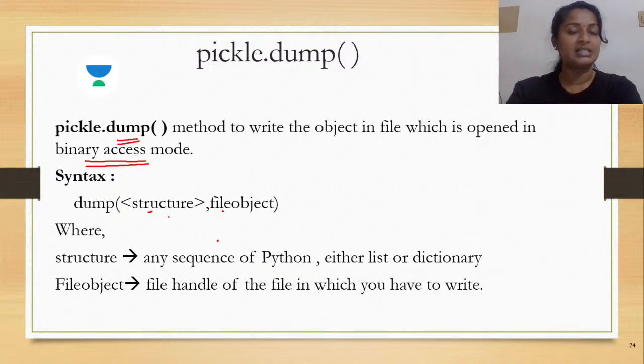See, when we were learning the CSV files, we learned that all the operations with respect to the files were defined in the CSV module, right? So which was the very first thing that you had to do prior to doing any operation on the CSV file? Importing the CSV module, isn't it? So similarly, when you're attempting to do the binary file operation, the first thing you need to do is import the pickle module, followed by the method.